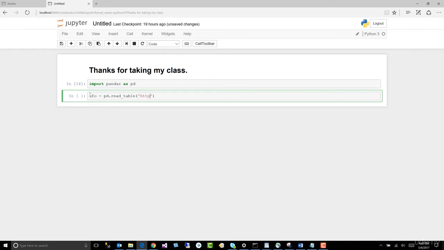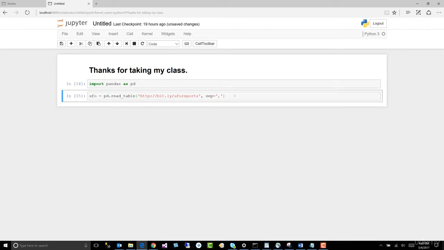I need HTTP, bit.ly, and UFO reports. And it is a comma separated file. So comma, and then we need space, sep, that's the separator, equals what? Equals, well, we just said, comma. So now let's import that.